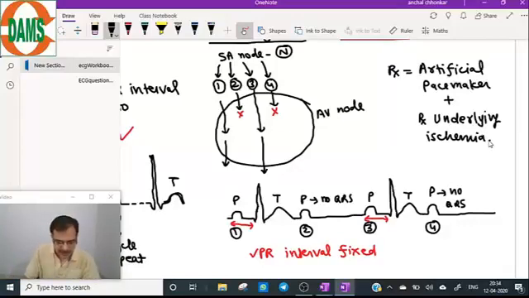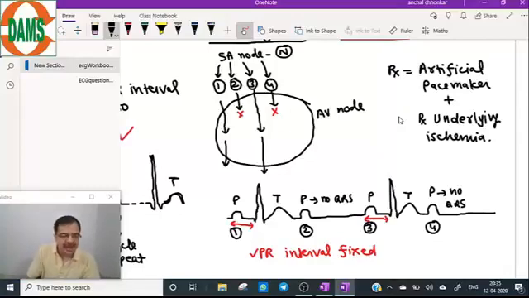Treat the ischemia disease. Rhythm here can be regular, can be irregular. Regular or irregular, it does not matter. Most important is the PR interval is fixed here. So this is a Mobitz type 2 block. Now coming to, so why is the alternate impulse blocked?